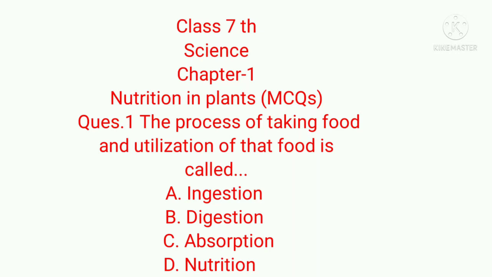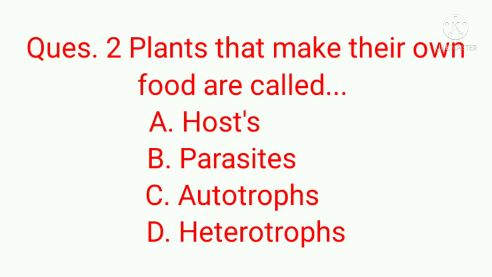In this video, we will discuss Class 7 Science Chapter 1 Nutrition in Plants MCQ questions. Question number 1. The process of taking food and utilization of that food is called A. Ingestion, B. Digestion, C. Absorption, or D. Nutrition. Correct answer is D. Nutrition.